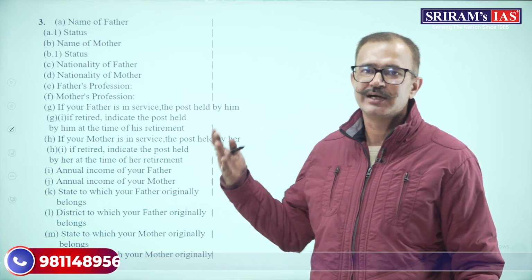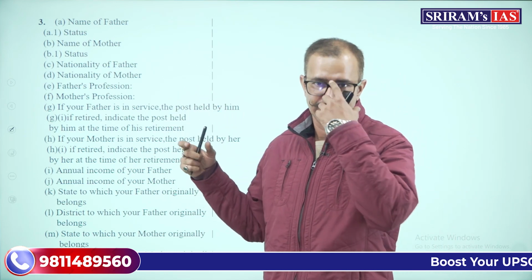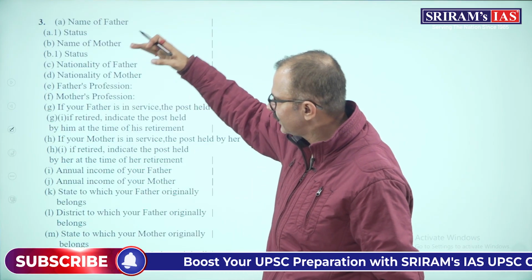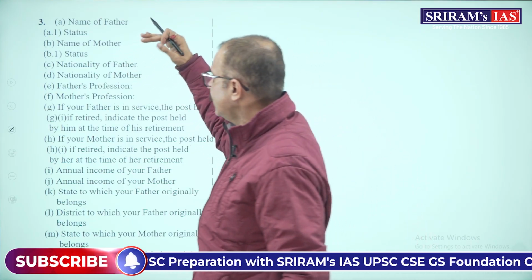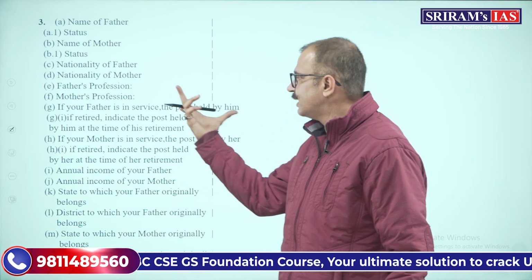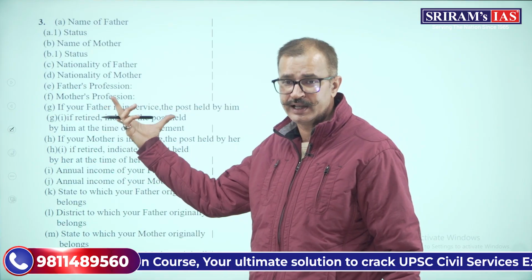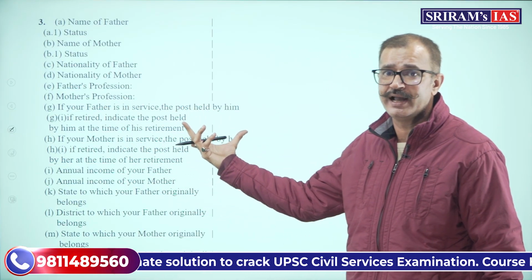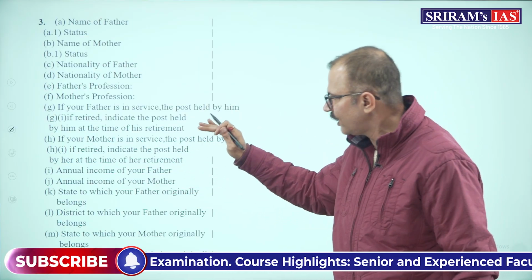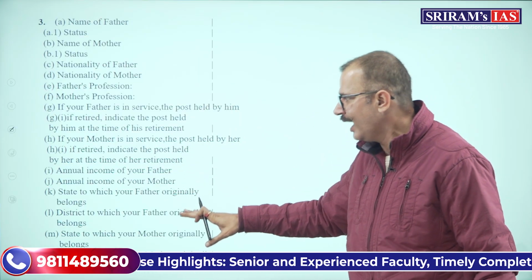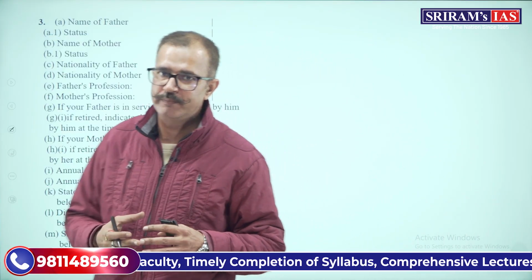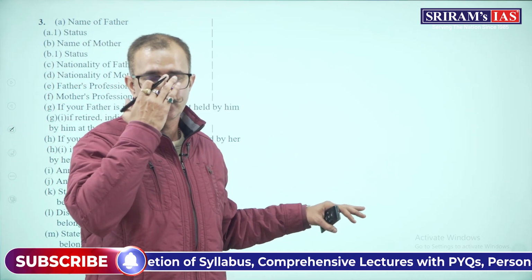The next column is the third column, that pertains to your father and mother. All right, over here you have name of father, status, the name of mother and status, nationality of both father and mother, then father's and mother's profession. If your father is in service, then the post held by him, or if he retired, then the post that is held by him at the time of retirement. The same for the mother. Then annual income of your father and mother, the state to which your father and mother belong, and even the district to which your father and mother belong. So all these details you have to furnish over here.